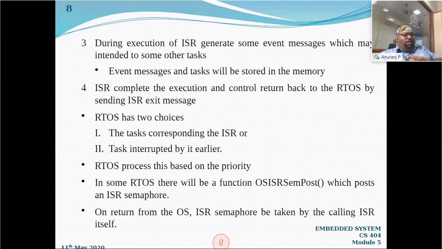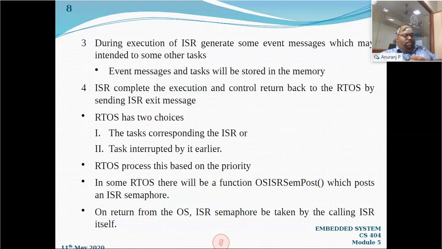And you can see that in some RTOSs there is a function called OSISRSemPost, a function which actually posts a semaphore. An ISR semaphore will be posted. And you know that a semaphore, I can say, is an integer variable, or it is used as a flag which indicates which one is executed, right?